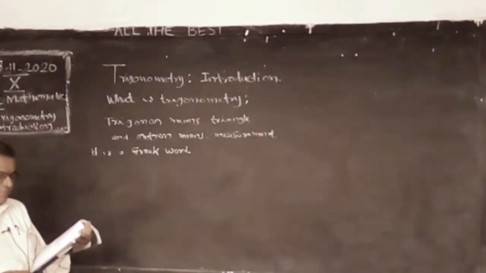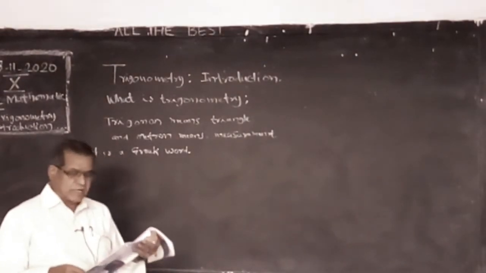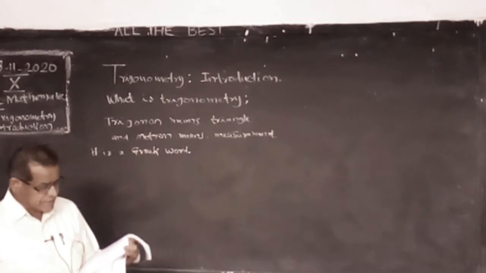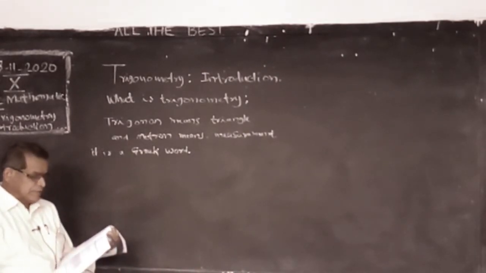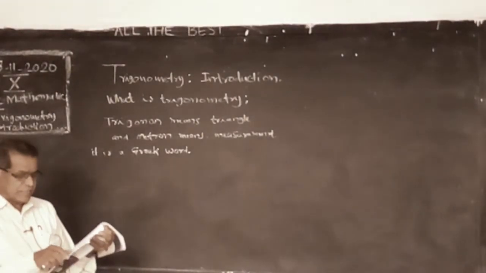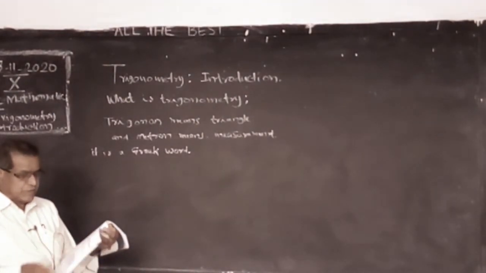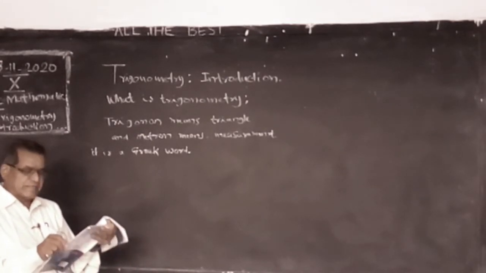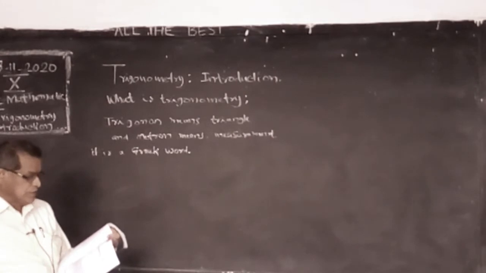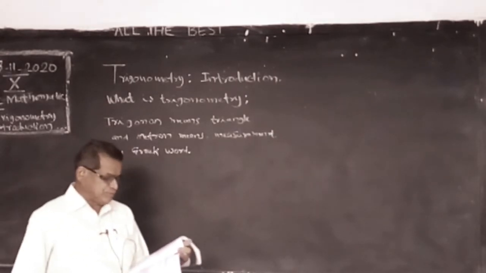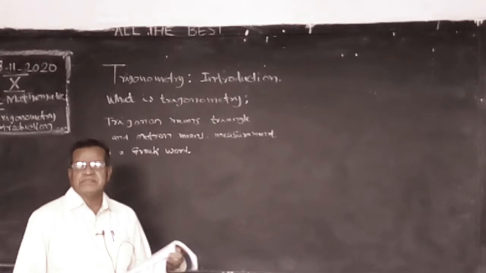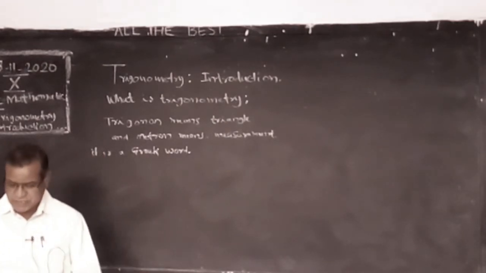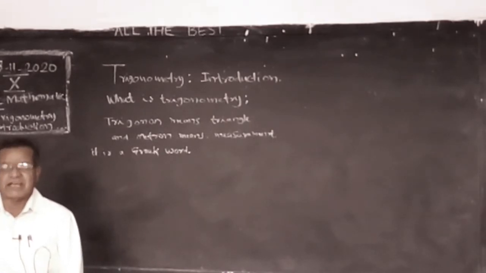In early days, trigonometry was applied to astronomy, surveying, navigation and engineering. In modern times, it finds wide application in warfare, all sorts of vibratory phenomena, sound, light, electricity, etc. See, totally the word trigonometry is derived from Greek language.